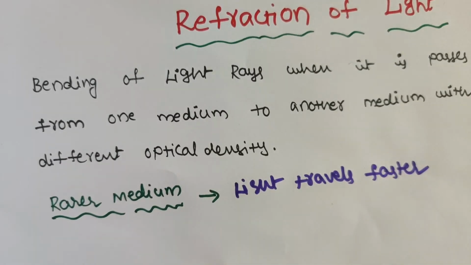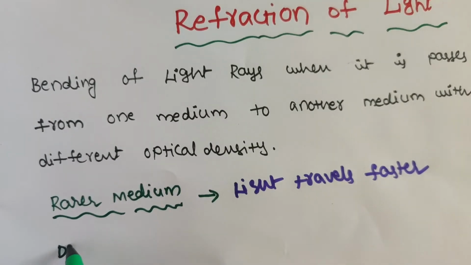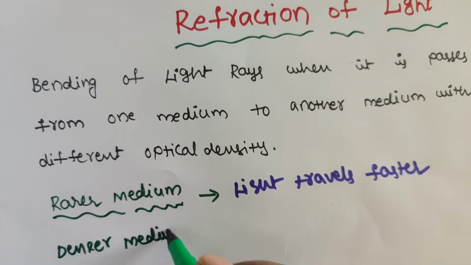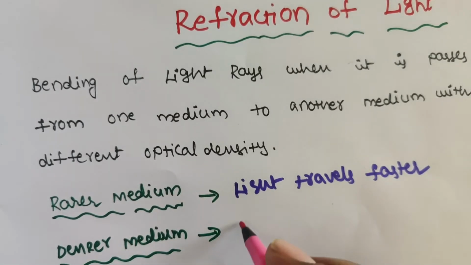Then if we take the denser medium, light travels slower.